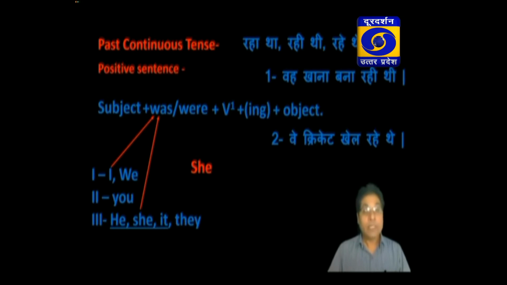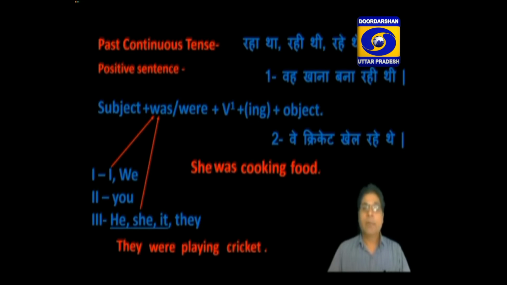Here, the subject is she, so you have to use was as a helping verb and the ing form of the verb: cooking food. Come to the second sentence. वे क्रिकेट खेल रहे थे. Actually, here the subject is they. It comes within plural subject. So here were will be used as a helping verb and then playing cricket.